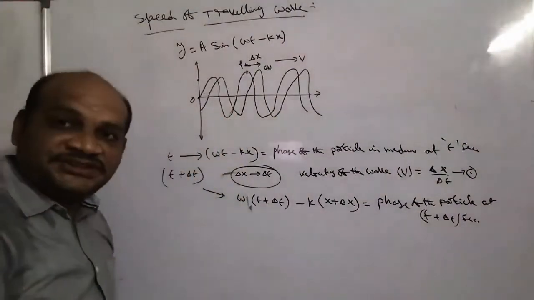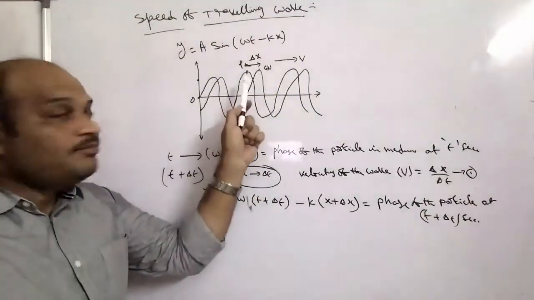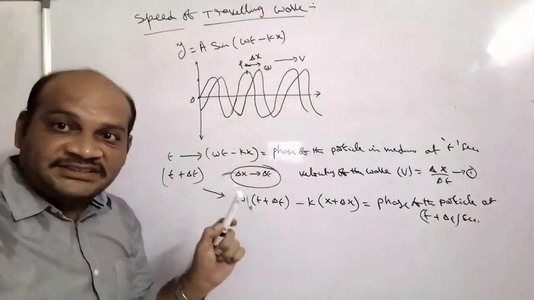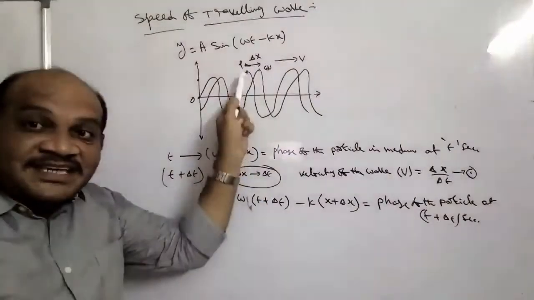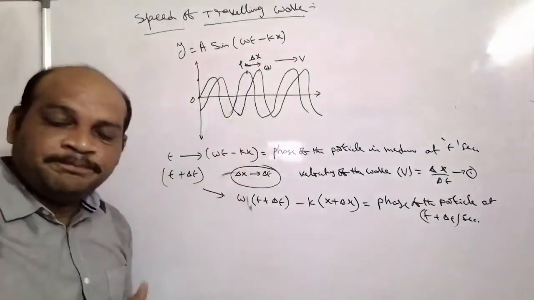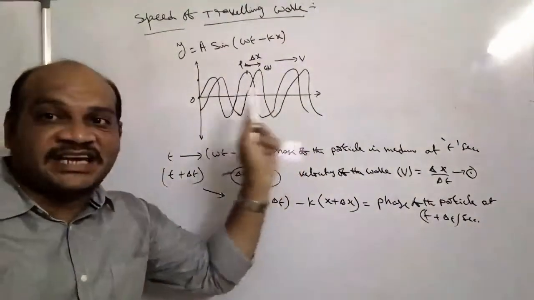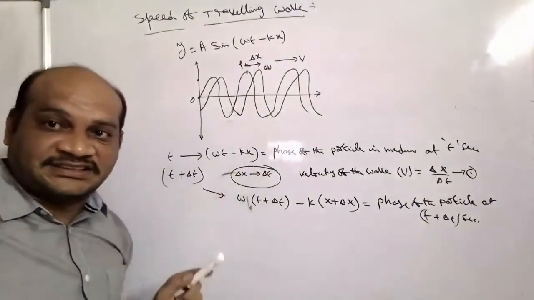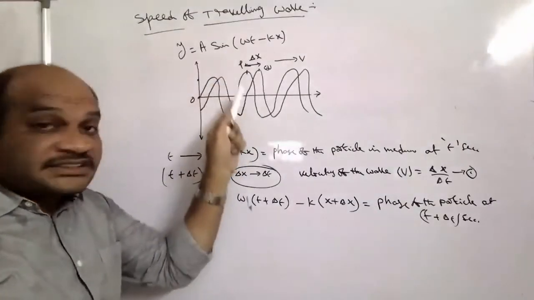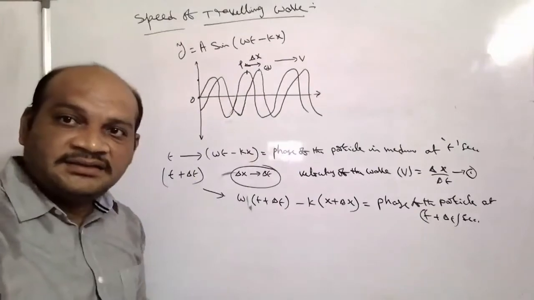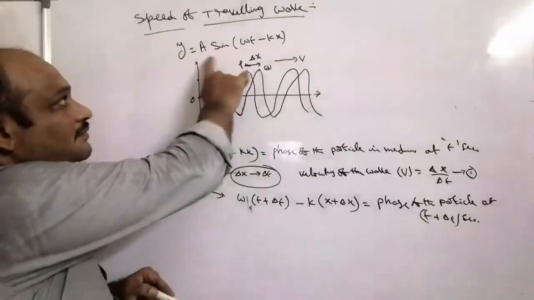Here we observe that at points P and Q, the particle on the wave has the same position, the same displacement along the y-axis.